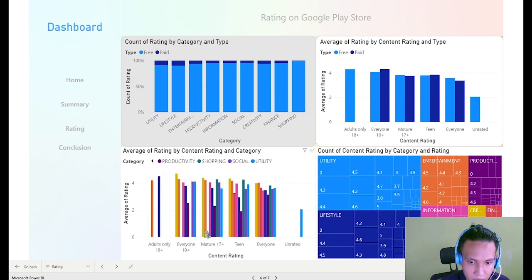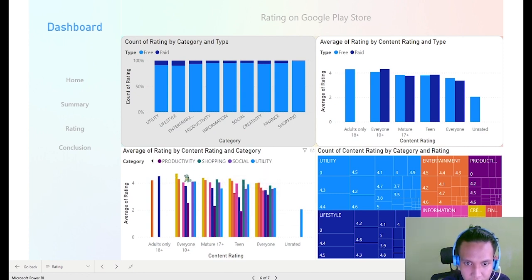Meanwhile, everyone 10 plus, mature 17 plus, teen, and everyone have a myriad of categories. Here we can see most of them have a positive average rating, which is more than 3, but somehow productivity has a medium to lower average rating, maybe because people don't use it much.